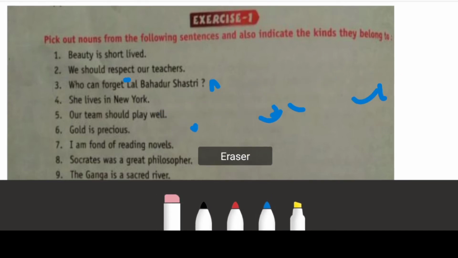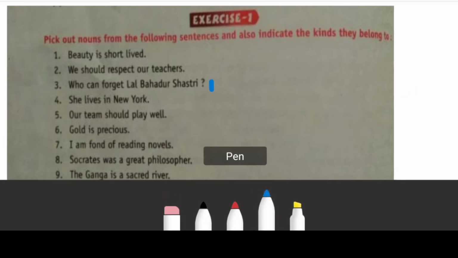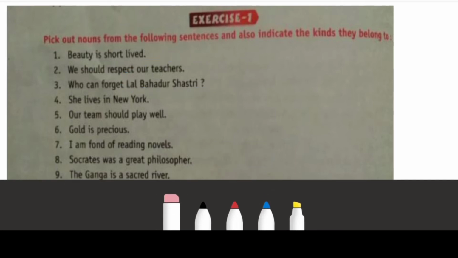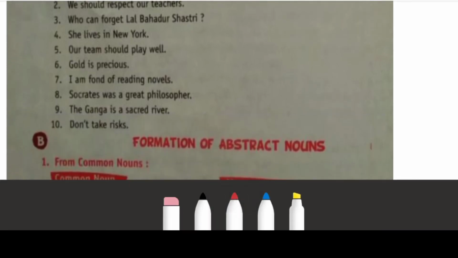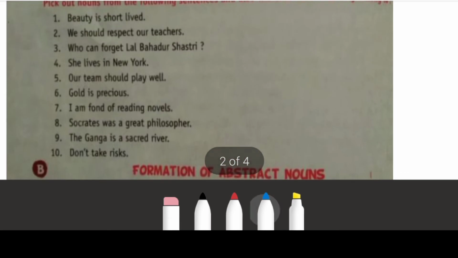Next, third. Who can forget Lal Bahadur Shastri? What is the noun here? Very good. Lal Bahadur Shastri. And what kind of noun is this? Proper noun. She lives in New York. What is the noun here? New York. And what kind of noun is this? This is again a proper noun.